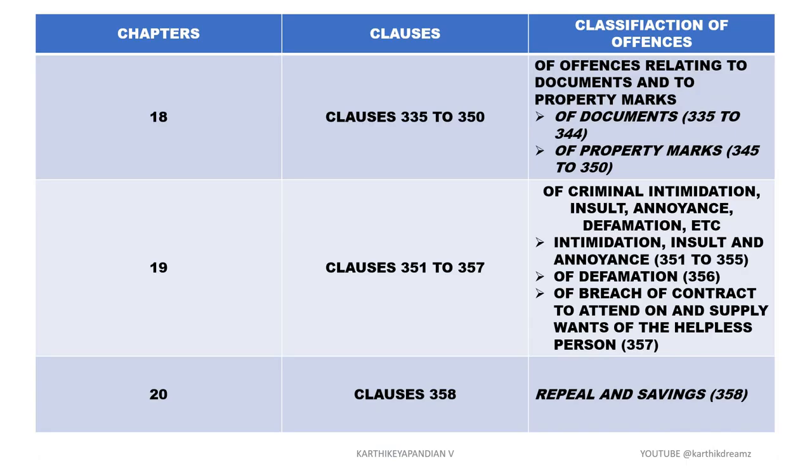Chapter 18, we have clauses 335 to 350, where we have the offences related to documents and property marks. Of documents it is 335 to 344, of property marks it is 345 to 350. In chapter 19, we have clauses 351 to 357. So it is all about criminal intimidation, insult, annoyance, defamation, etc. Criminal intimidation, insult and annoyance is 351 to 355. Defamation 356. Breach of contract to attend on and supply the wants of a helpless person 357.